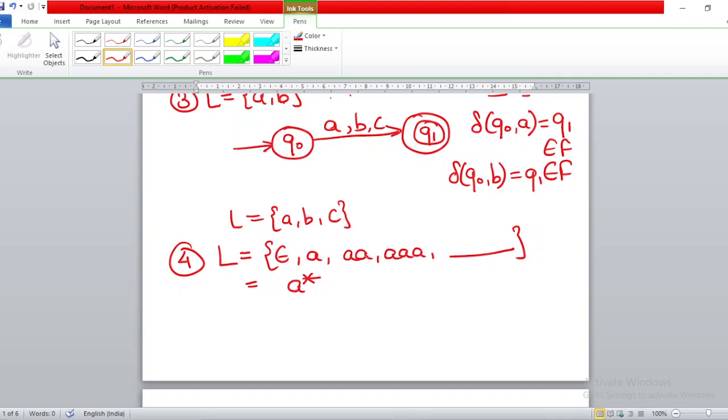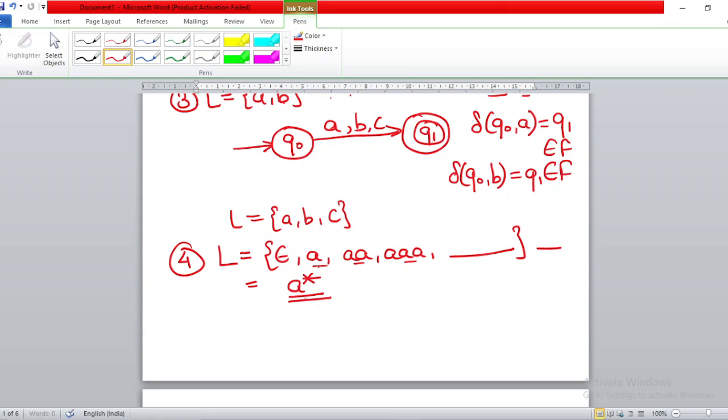Null, a, aa, all strings which can be composed from small a will come in this. So this language can also be written in one word by means of one expression like this, which we call the regular expression, which we will deal with in the coming lectures.